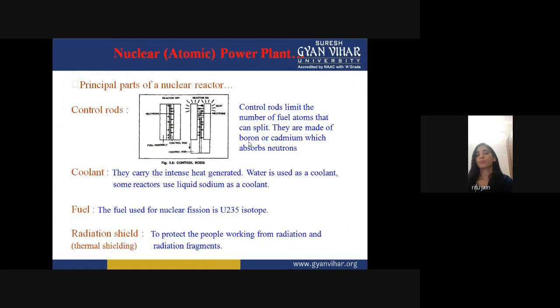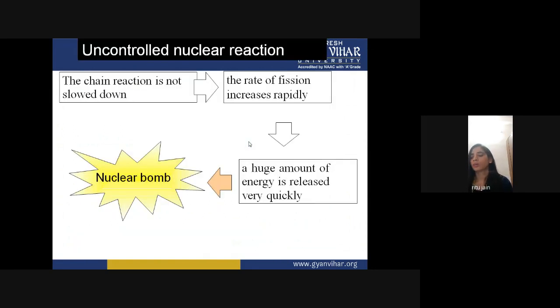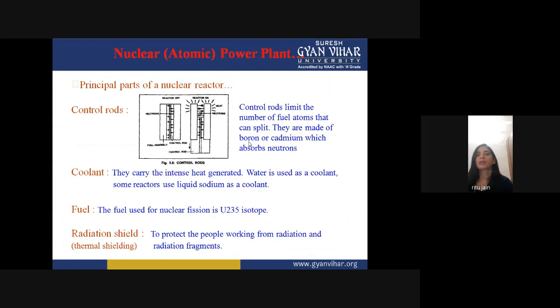So the radiation shield is very important. It must not touch the human body and the workers who are working in the nuclear power plant. So the radiation shield protects the people working from radiation and radiation fragments, and we use thermal shielding. So this is our main part of the nuclear power plant.